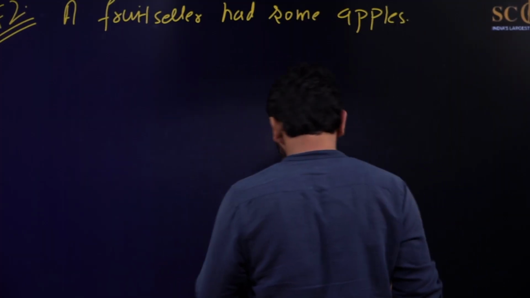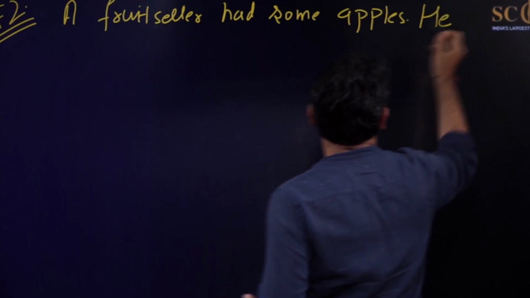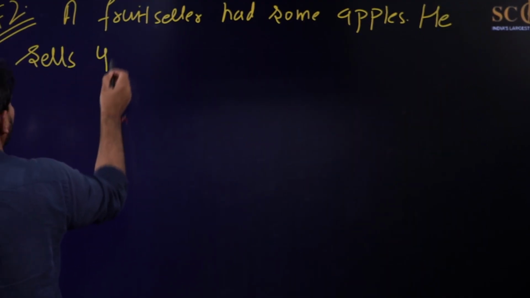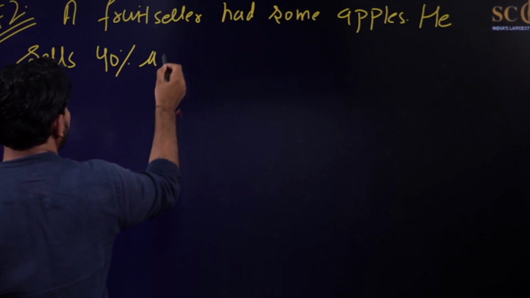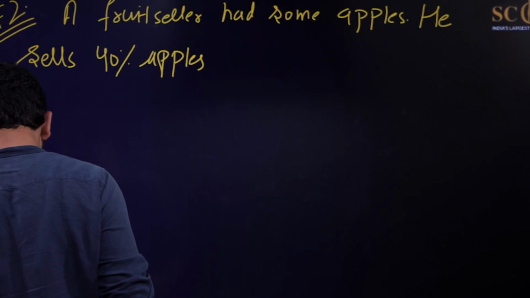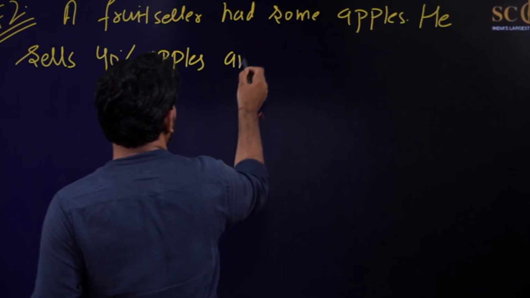He sells 40% apples and still has 420 apples.